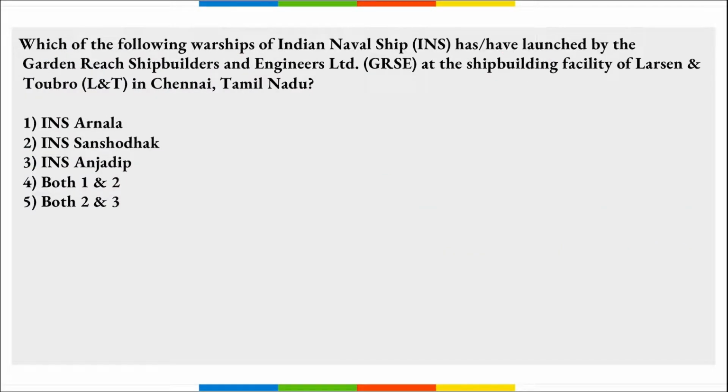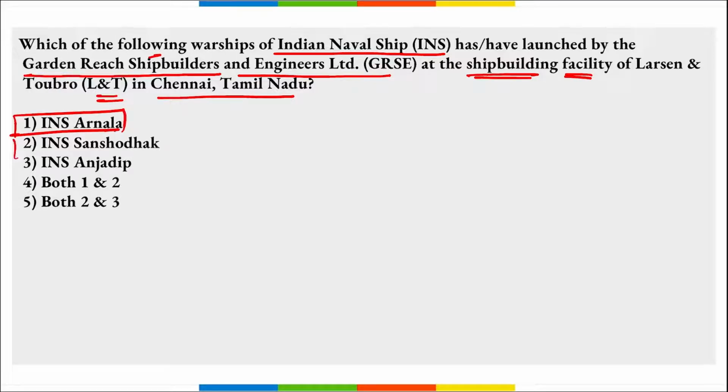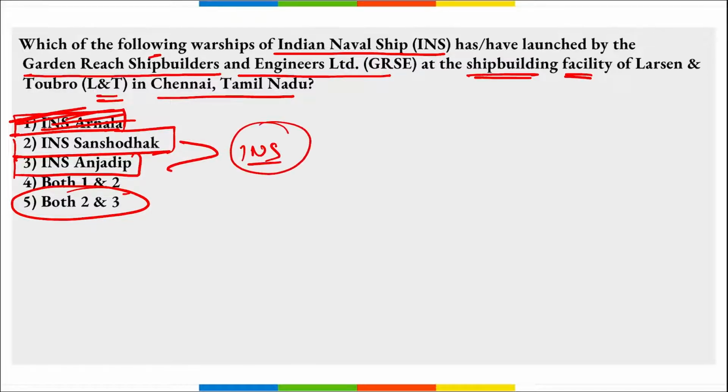Next, which of the following warships of the Indian Navy was launched by Garden Reach Shipbuilders and Engineers Limited at the shipbuilding facility of L&T in Chennai, Tamil Nadu? It is INS Arnala and INS Sanchodak, right? So both, option second I correct. It is not INS Arnala, it is INS Sanchodak and INS Anjadeep. So these two Indian naval ships, remember, were recently launched by GRSE at the shipbuilding facility of L&T in Chennai, Tamil Nadu, right? INS Sanchodak and INS Anjadeep, correct?